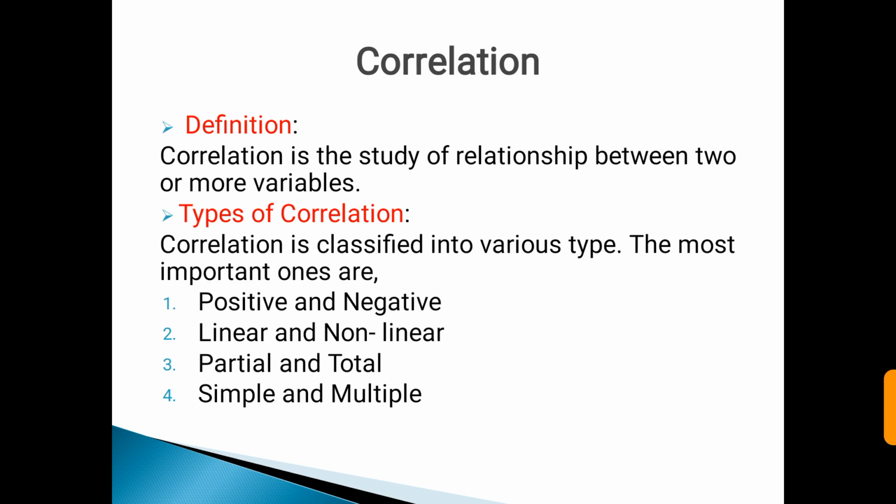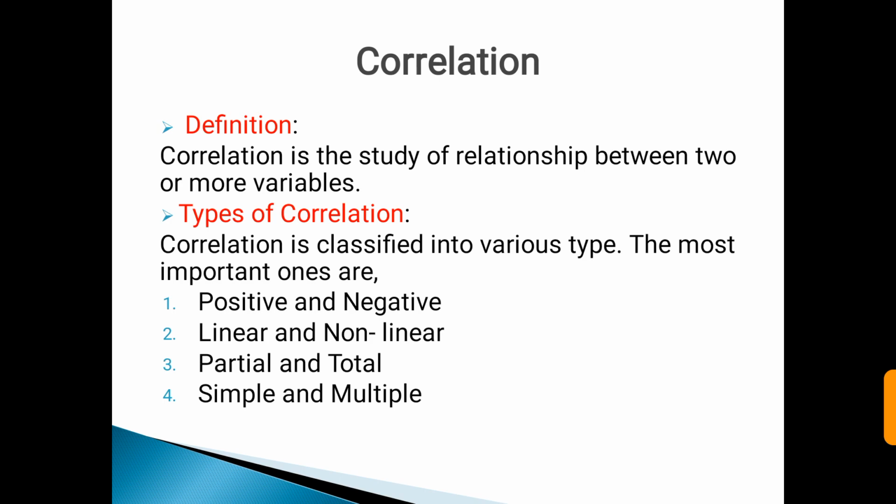multiple correlation. So, the positive and negative correlation means when the variables move in the same direction, thus the variables are said to be positively correlated, and if they move in the opposite direction, they are said to be negatively